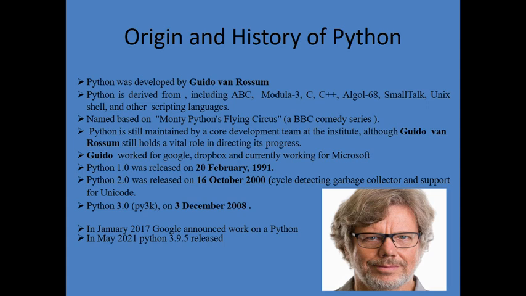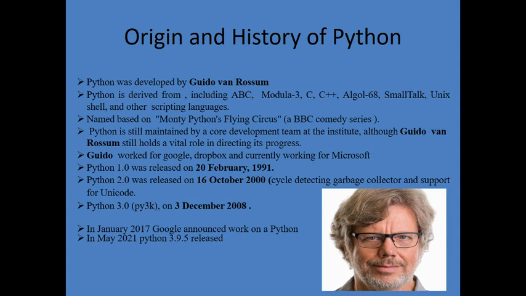Until now, the first version of Python was released in 1991. Then Python 2.0 was released in 2000, and then the latest version that we are currently working on is called Python 3.0, or Py3k. It was released on 3 December 2008, and in 2017, Google announced work with Python.